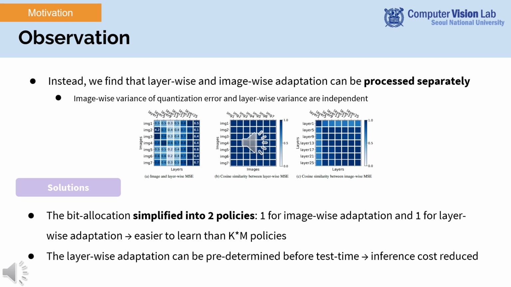Also, since layer-wise adaptation policy is invariant to the input image, it can be predetermined before test time, so only one adaptive model is processed during the inference.